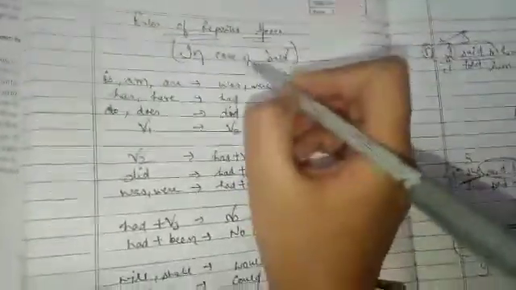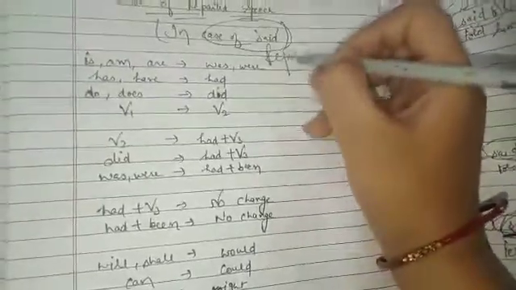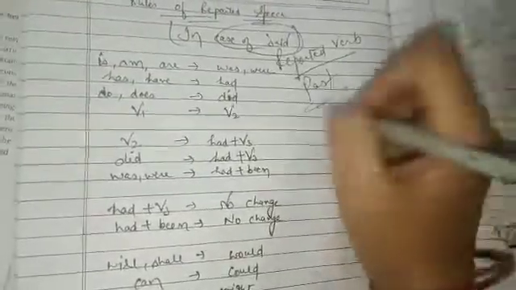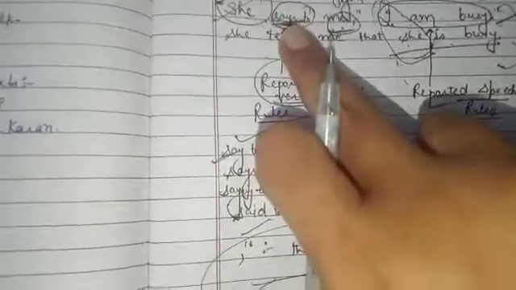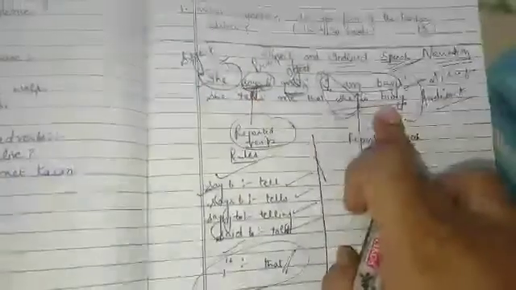Now see, there are some other rules, but these rules we have to use in case of said. When the reported verb is given in past, then the tense will also change. And if the reported verb is present, we will not change the tense. For example, here it's given tells, says. Says is present. So if this is in present, reported speech will also remain present. Okay, we will not change it.